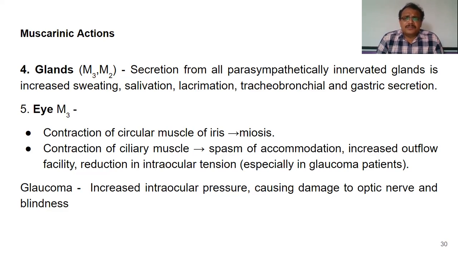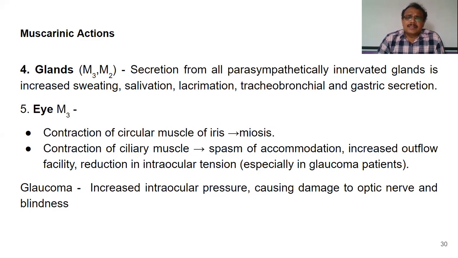In eye, we have seen M3 receptors are present. In the eye, M3 receptors are present on the circular muscles of iris. So we have seen that iris consists of circular muscles and radial muscles. So circular muscles consist of M3 receptors. So radial muscles consist of adrenergic receptors. So stimulation of M3 receptors in the circular muscles causes contraction of circular muscles leading to miosis. So miosis is nothing but it is reduction in size of pupil, which occurs due to contraction of the sphincter pupillae.